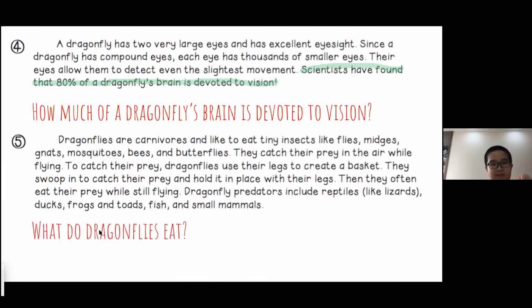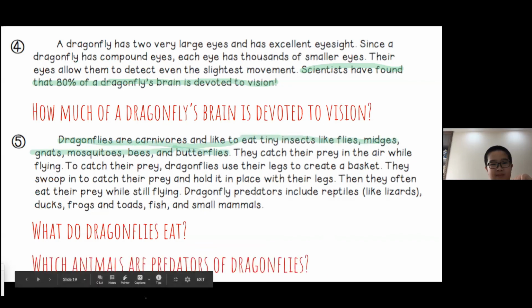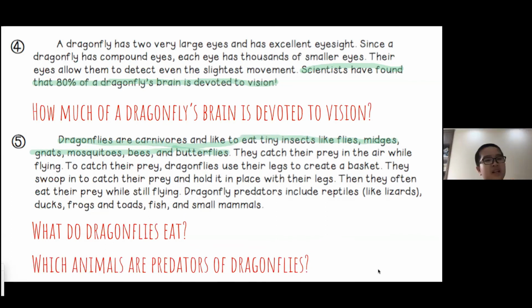So, what do dragonflies eat? Who can tell me the text evidence that tells us what dragonflies eat? Maggie, can you tell us? Dragonflies are carnivores and like to eat tiny insects like flies, midges, gnats, mosquitoes, bees, and butterflies. Okay, very good. One more question. Which animals are predators of dragonflies? Dragonfly predators include reptiles like lizards, ducks, frogs, and toads, fish, and small mammals.